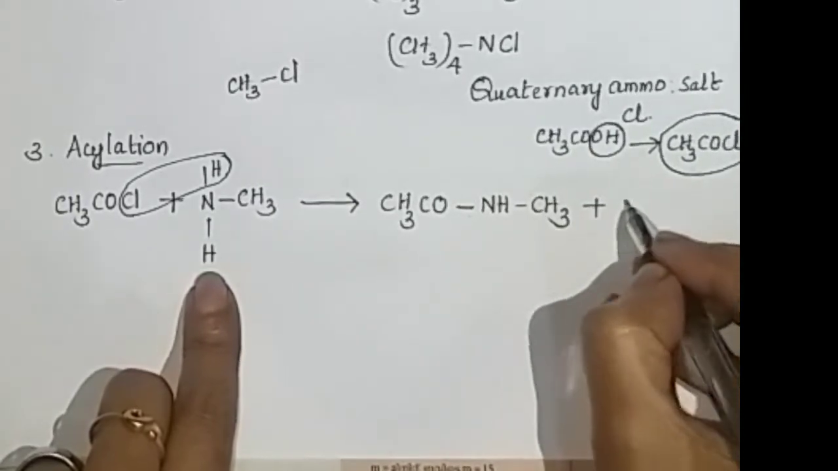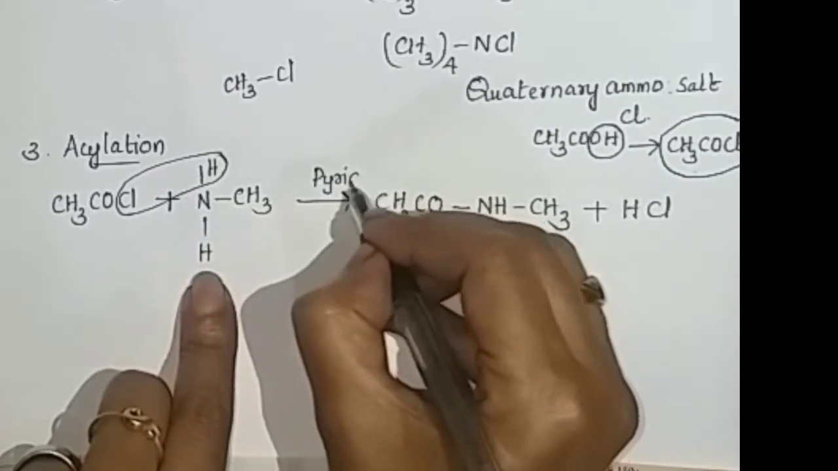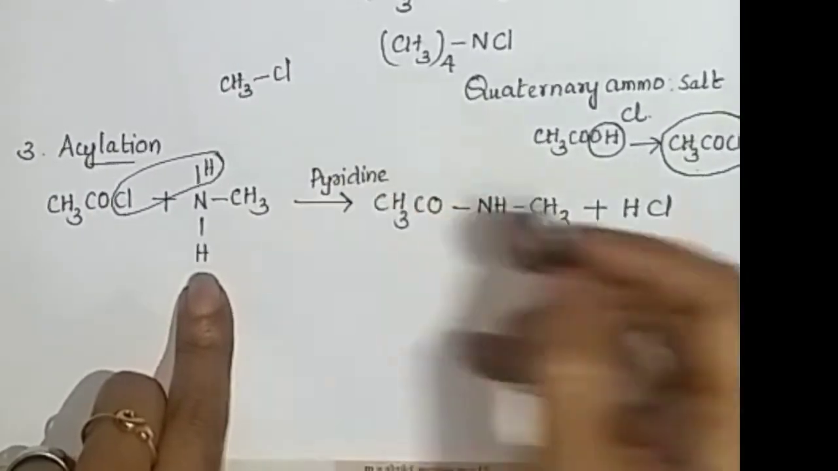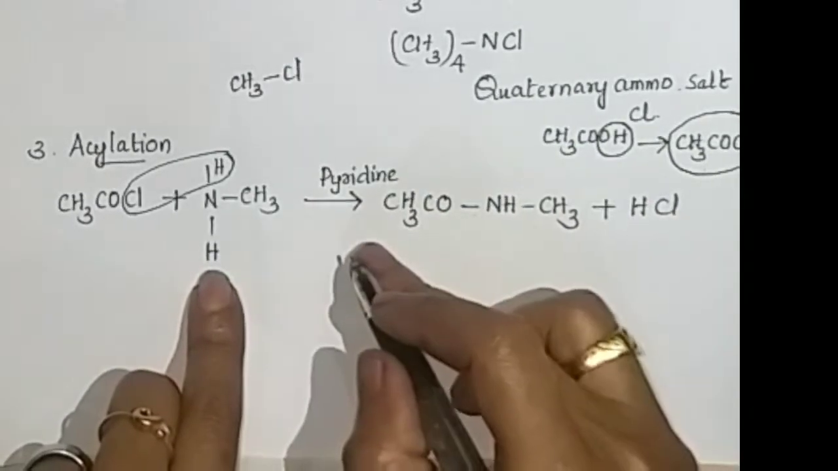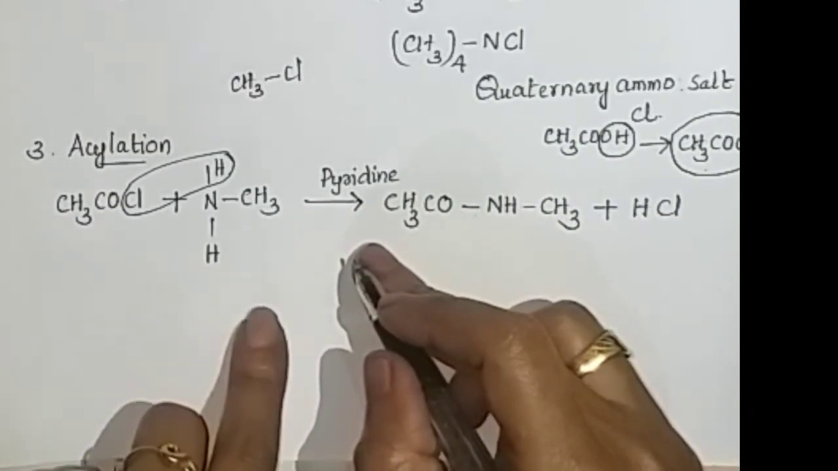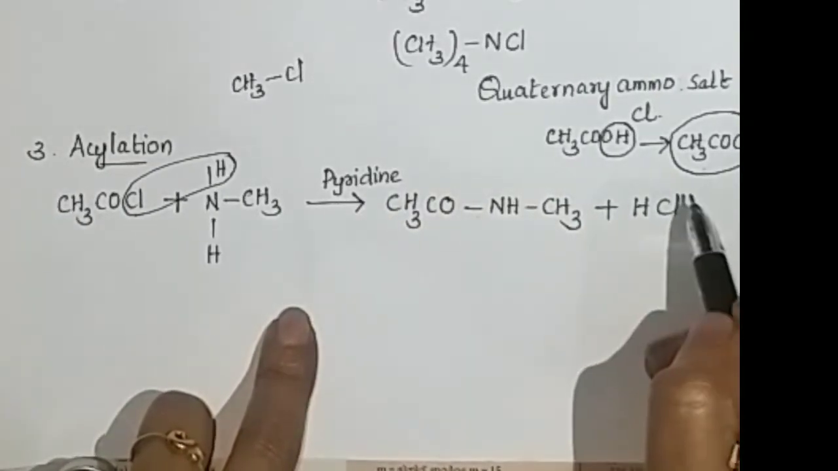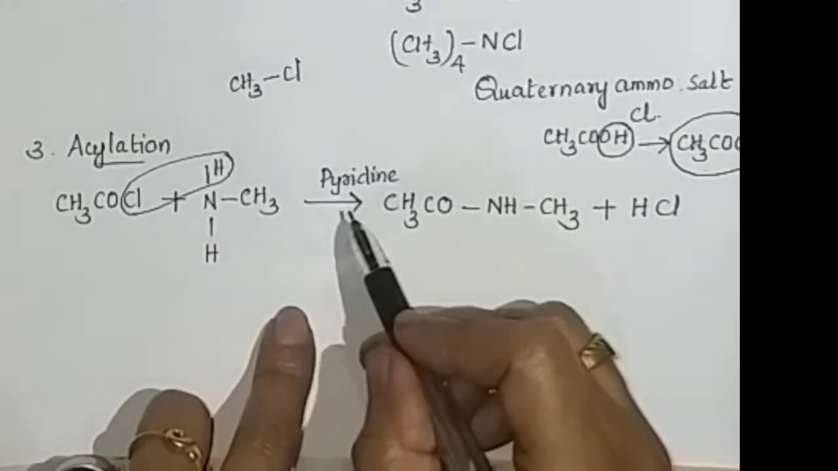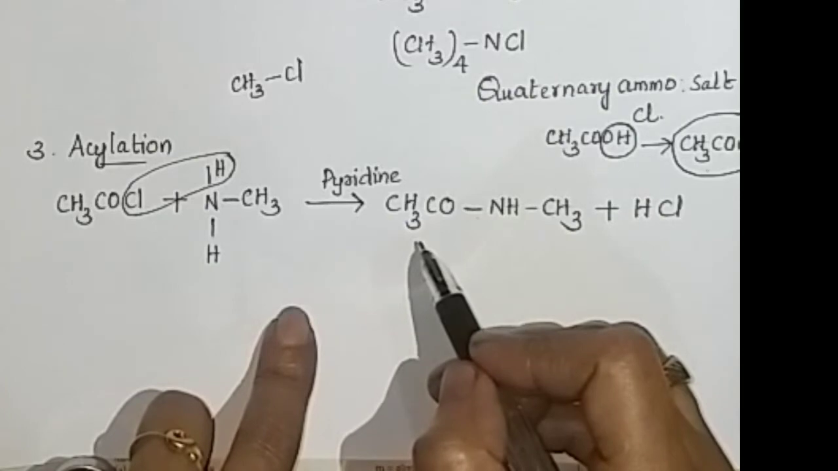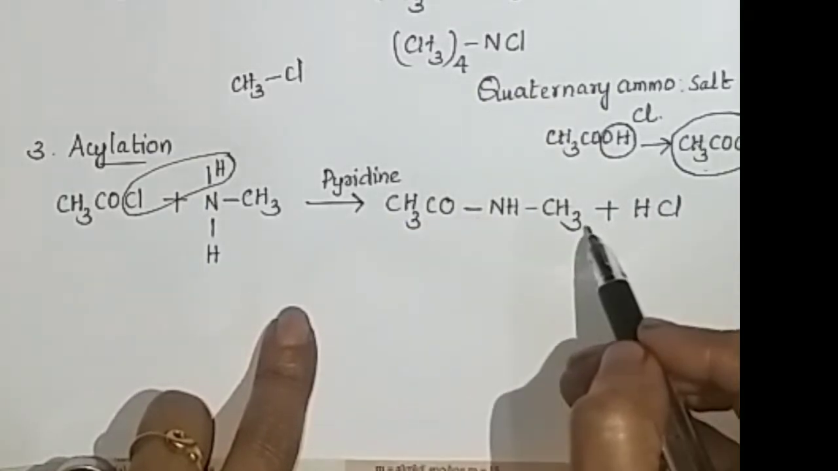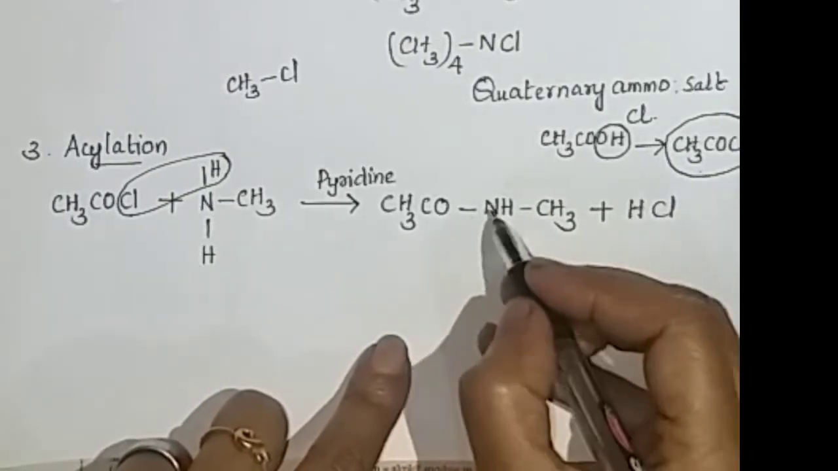Plus HCl. This reaction takes place in the presence of pyridine, because pyridine removes this HCl from the reaction mixture and increases the rate of the forward reaction. Listen, why is pyridine used? Because it removes the byproduct HCl and increases the rate of the forward reaction. So here we get CH3CONHCH3. Very simple. Its name is N-methyl ethanamide.